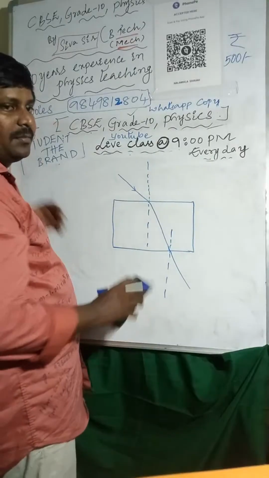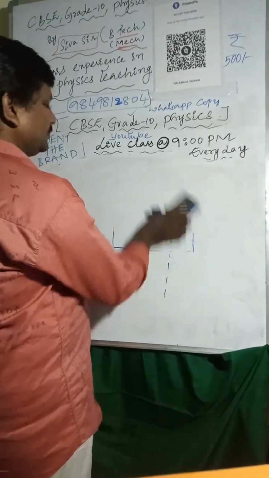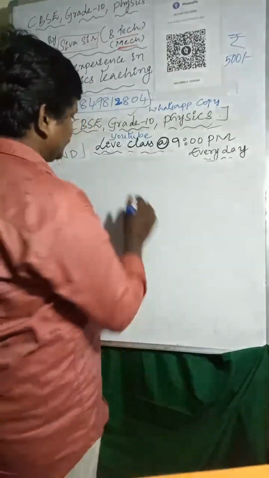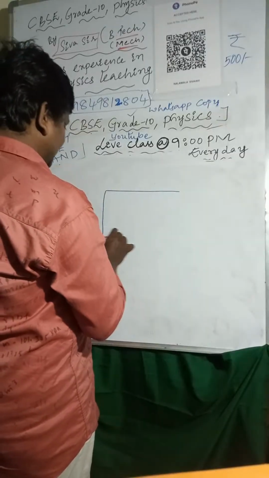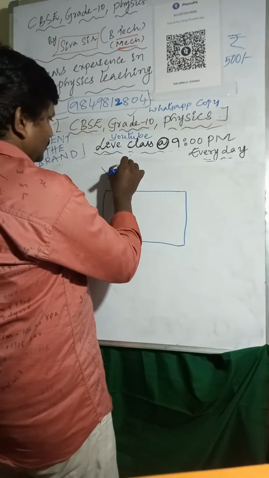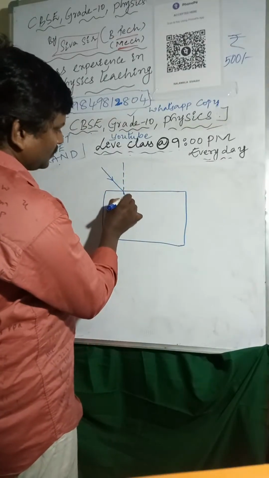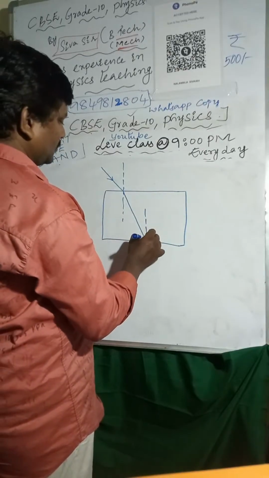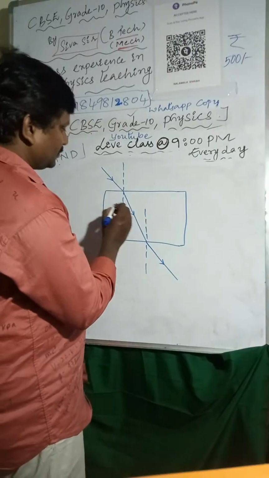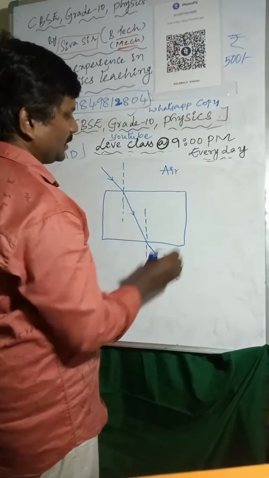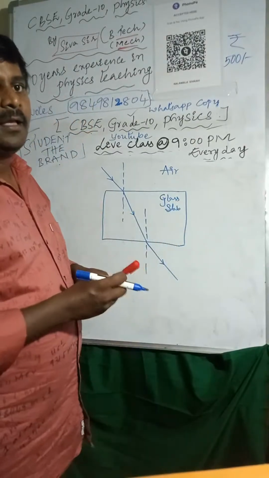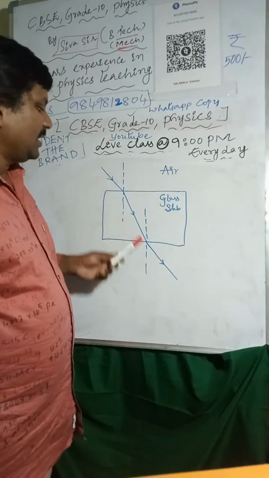Here I am considering this is the air and this is a glass slab, with the incident ray, refracted ray, and emergent ray.